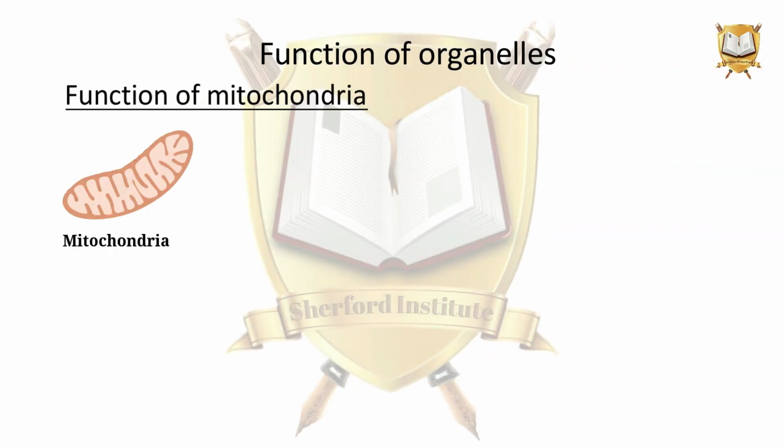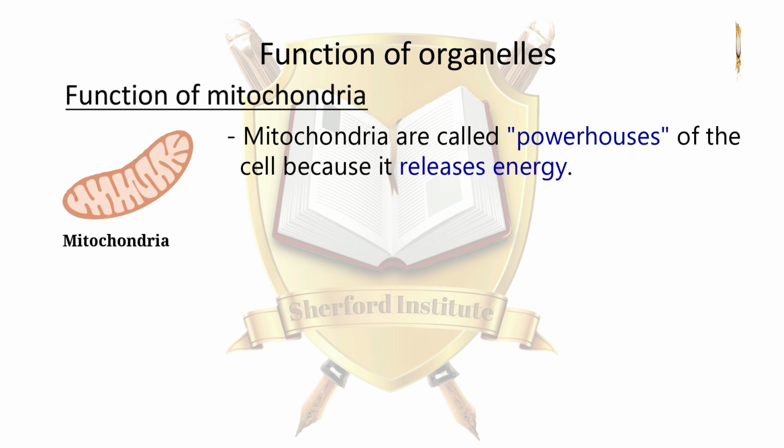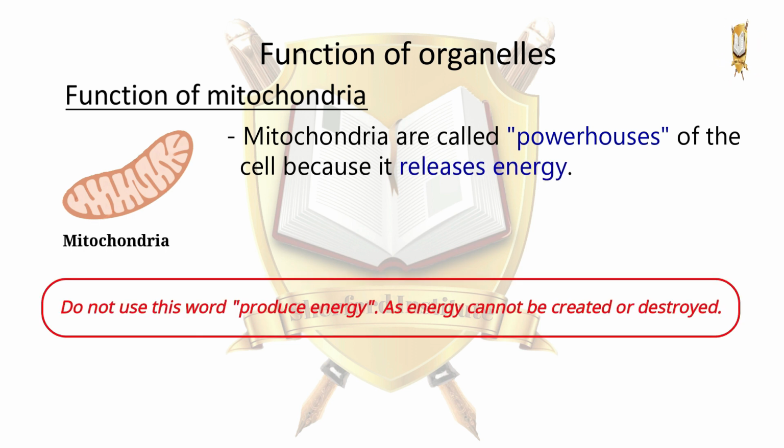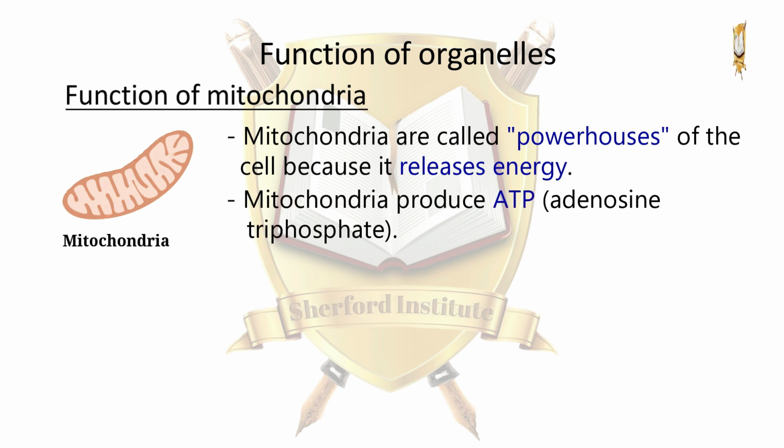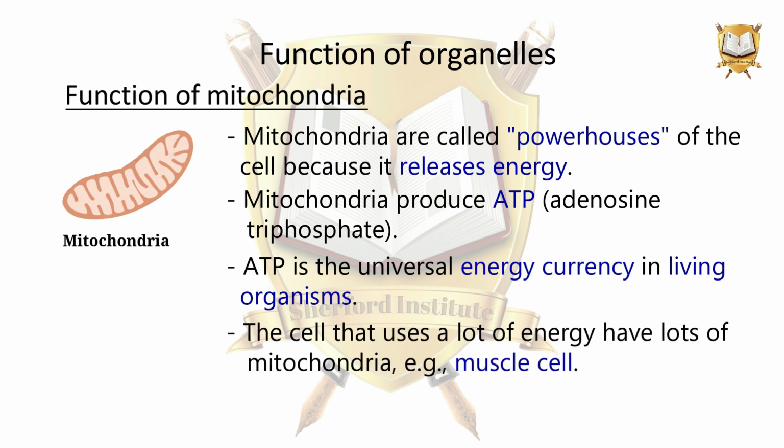Function of mitochondria. Mitochondria are called the powerhouse of the cell because they release energy. Please do not use the word produce energy, as energy cannot be created or destroyed. Mitochondria produce ATP, adenosine triphosphate. ATP is the universal energy currency in living organisms. The cells that use a lot of energy have a lot of mitochondria, for example, muscle cells.